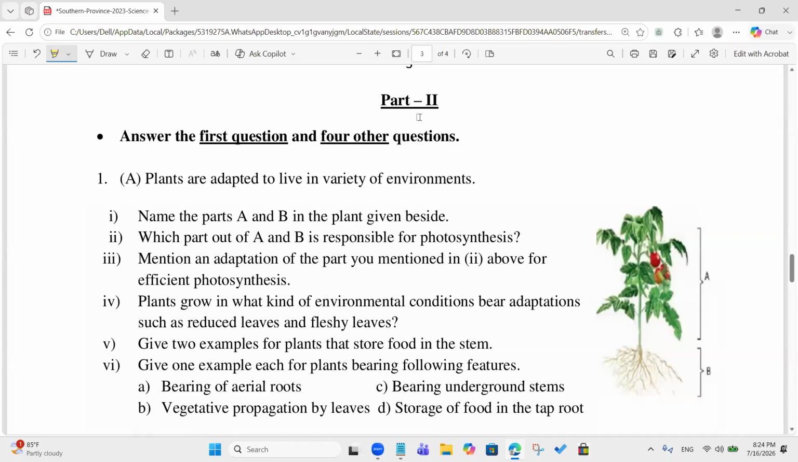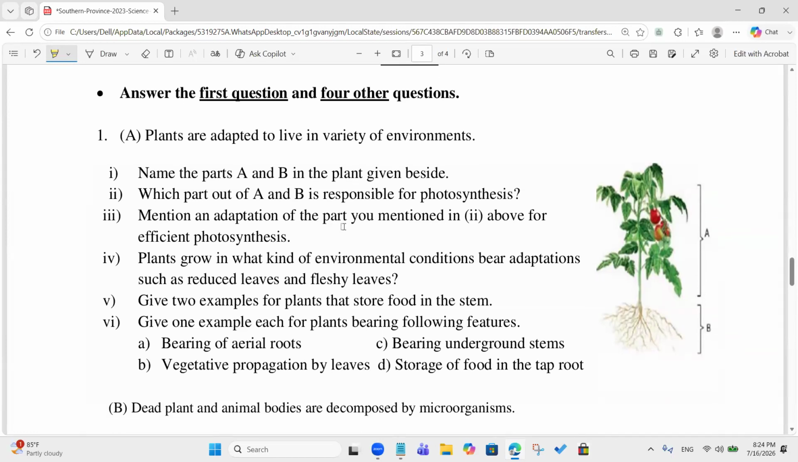Okay, now you know the part two, right? I couldn't say this one before. The first one is compulsory, and you need to answer other four questions. But since you are practicing the papers, I recommend you to answer them all, right? But for the exam, you follow these instructions, okay?